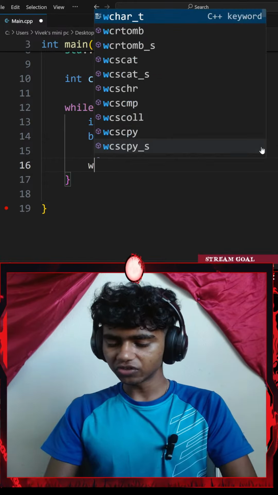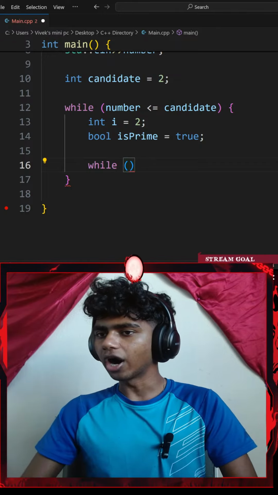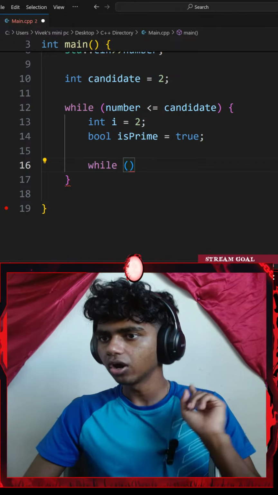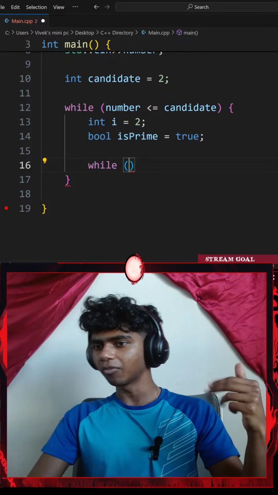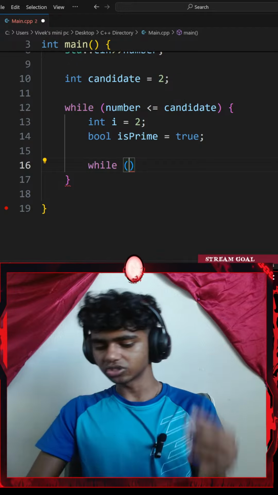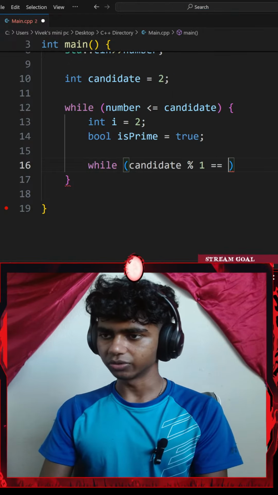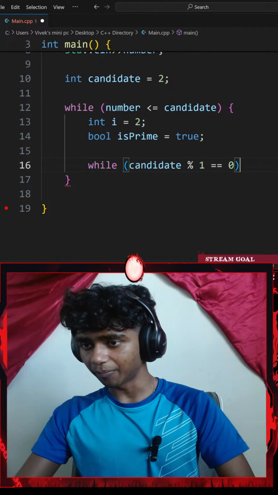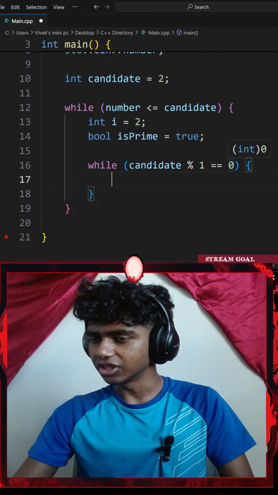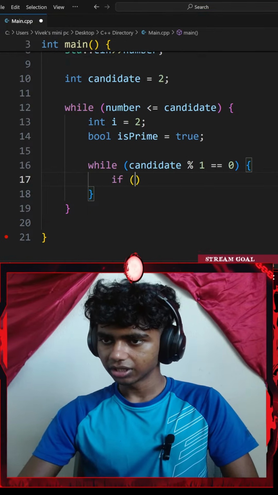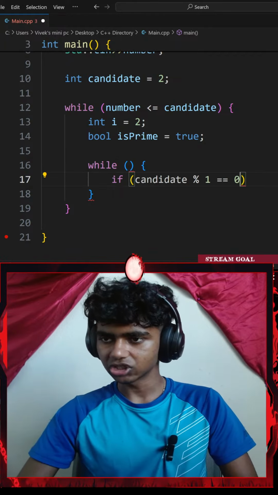Okay, next up. Inside my while loop, I'll create an inner while loop. So I'll go with another while loop. So this time I'm checking, I could check if my candidate modulus 1 equals 0. If that does happen, it is considered to be a prime. Actually, this should go inside of my if. Okay, if, a pair of parentheses. You copy that, delete that, paste that here.